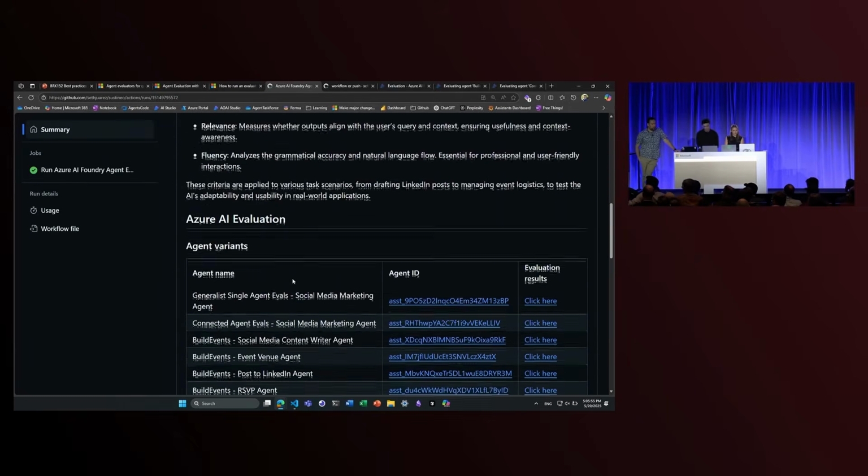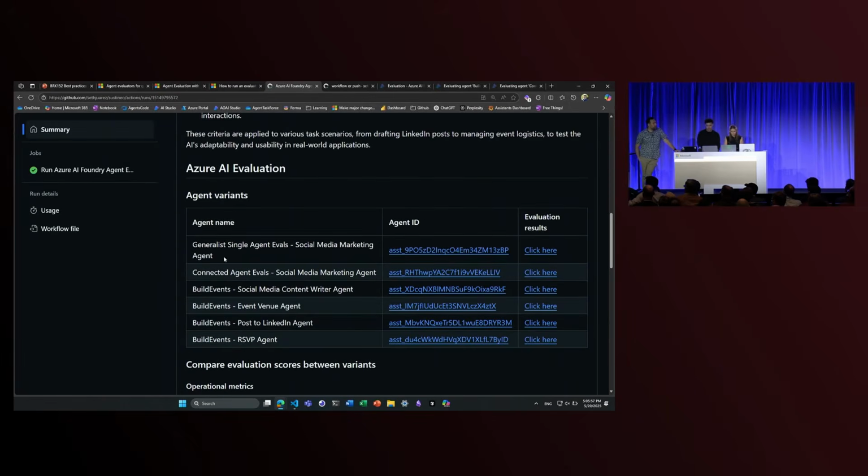So here we have first a generalist agent, which was the one that Amanda showed. By generalist agent, we mean we have all these tools under one agent. So it's generating social media content, it's posting the content, it's looking for venues, and doing all that stuff. But what we realized was that sometimes it'll get confused and try to do content before, or try to post without an image, or just get confused another time.